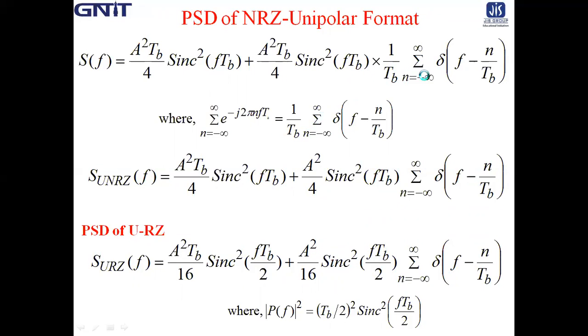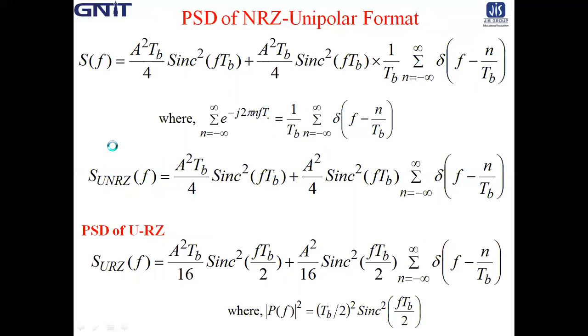And 1 by Tb e to the power minus j 2 pi n f Tb summed is equal to 1 by Tb into the summation of an impulse delta function f minus n by Tb. So the sum of the e to the power term is replaced by 1 by Tb into the sum of delta functions.